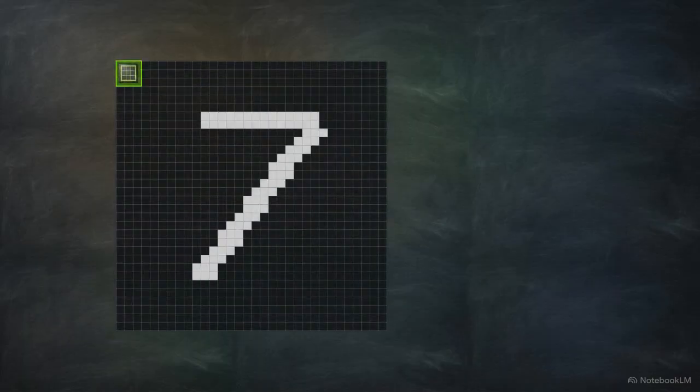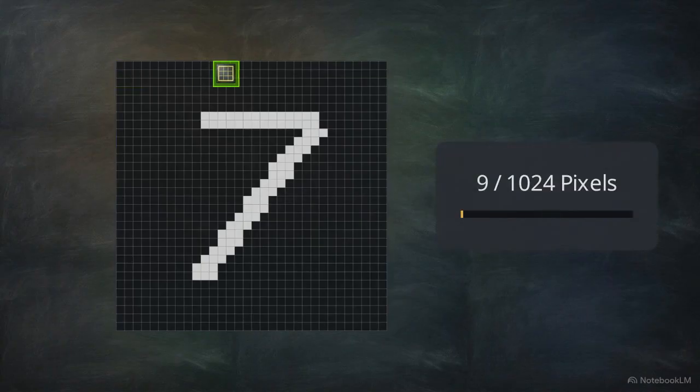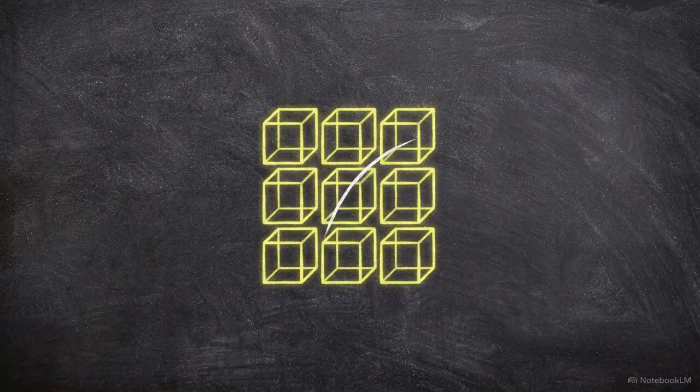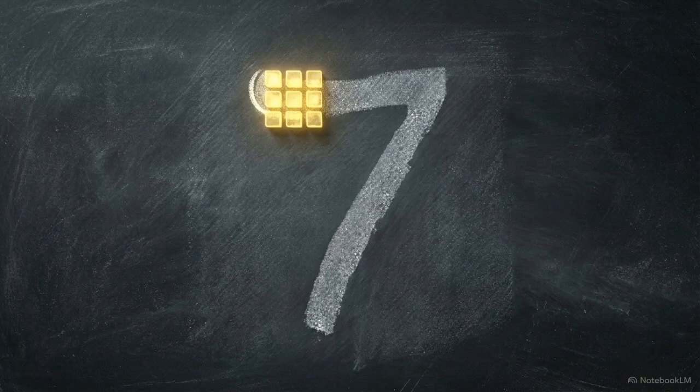The receptive field is the total number of original input pixels a single kernel can see at one time. On this 32 by 32 grid, a 3x3 kernel covers less than 1% of the total image. Because the kernel is so small, it lacks global context. It cannot recognize a whole digit. It only sees an isolated curve or a segment of a line.